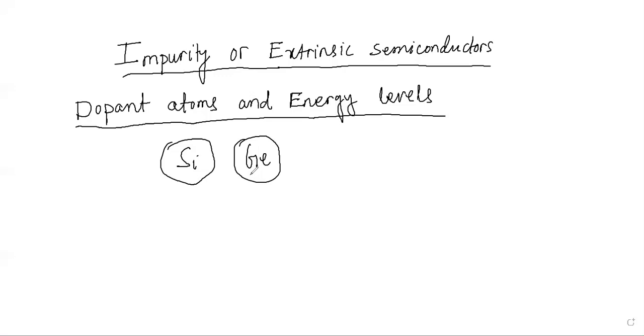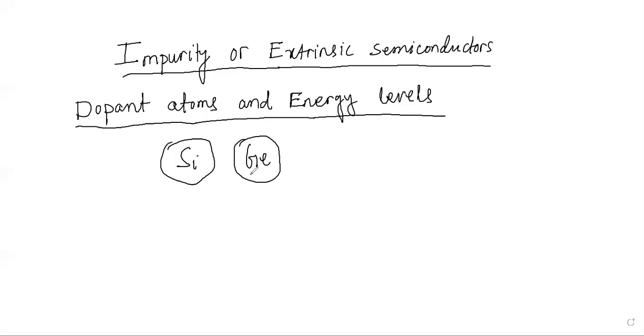Suppose you are adding a group 3 atom to this silicon, then one group 3 atom you are adding to 10 to the power 6 to 10 to the power 8 atoms. So this is the ratio we keep in the process of doping. So what is the objective here? The objective is to alter or change the conductivity of the semiconducting material without any structural change of the intrinsic material.